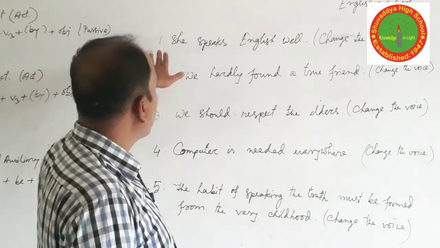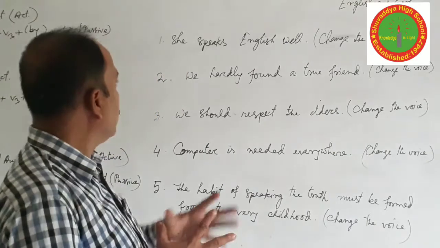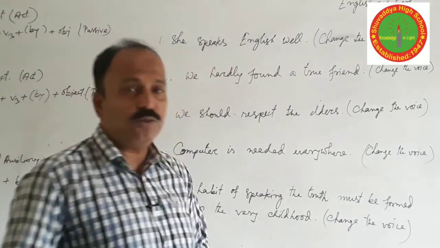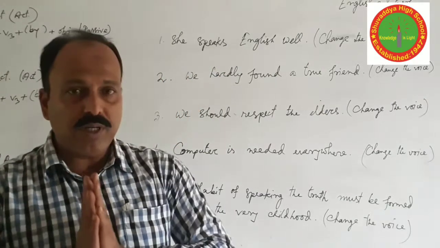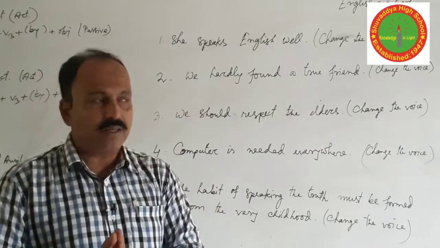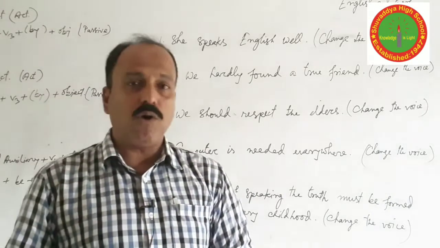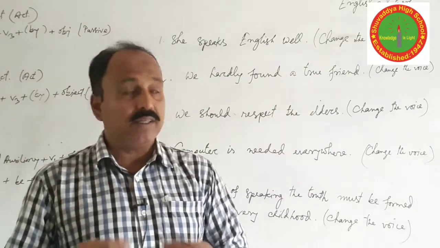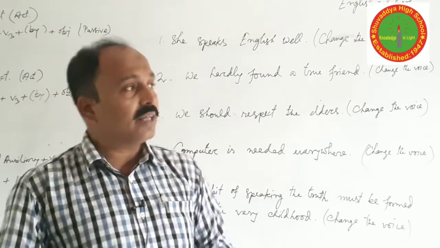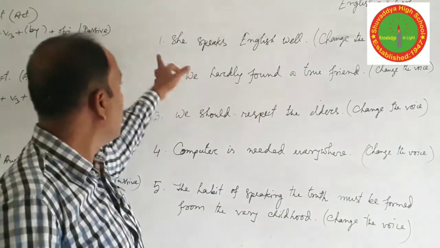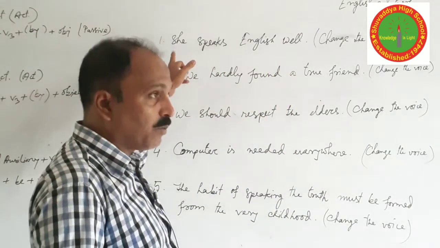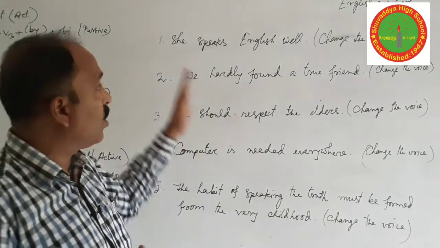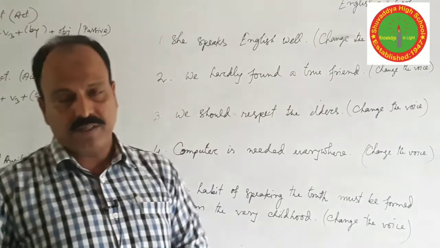Now we are going to solve the first question: "She speaks English well." What is your first duty? Your first duty is to identify the subject, then the verb. All the verbs are transitive here. If intransitive verbs are used, then they are working as transitive. So find out the subject, verb, and the object. If you don't find any object, you have to supply an object according to the meaning of the sentence. Okay.